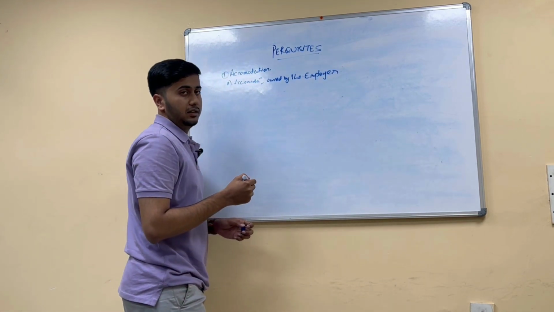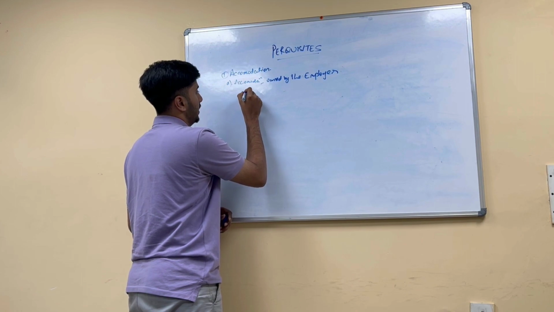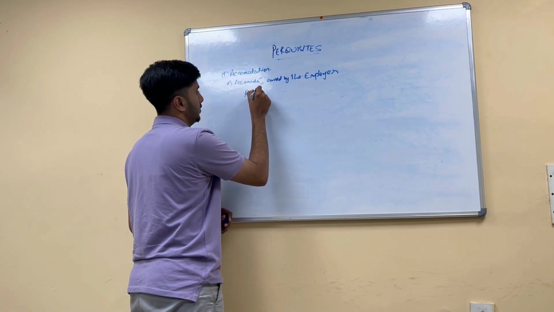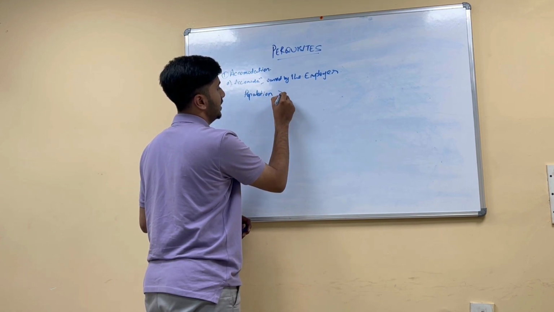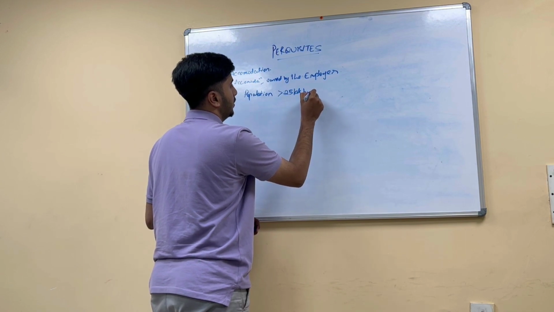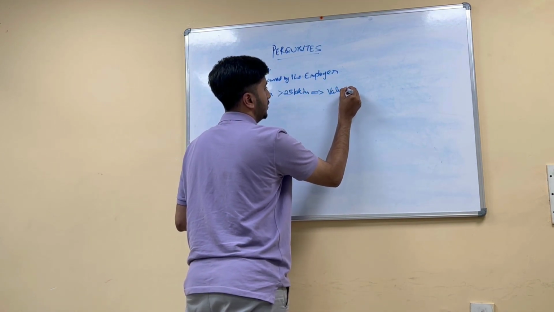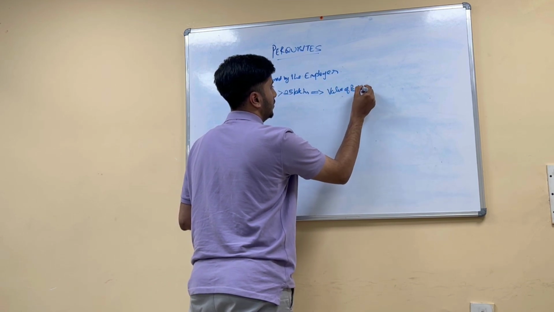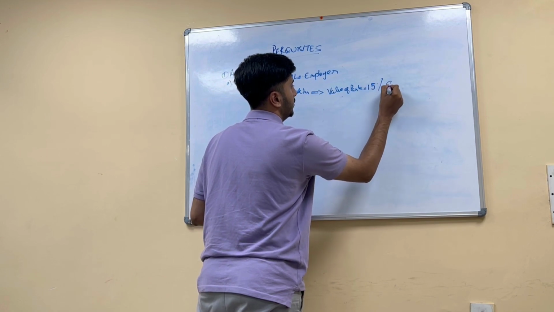Under this we have three points. The first one is if the population of the city where the employer has such owned accommodation is greater than 25 lakhs, the perquisite value, the value of the perk, is equal to 15% of salary.